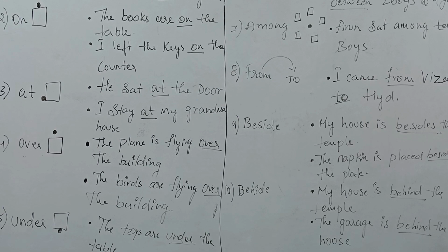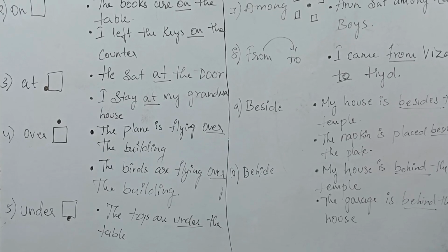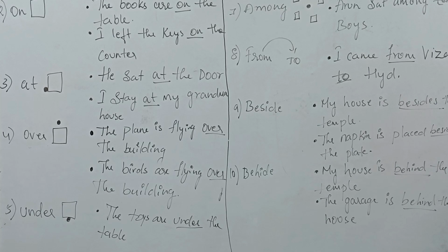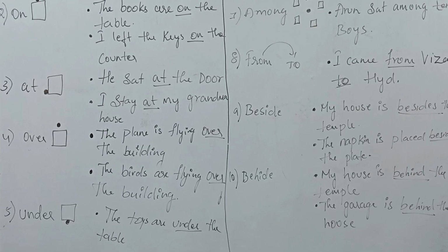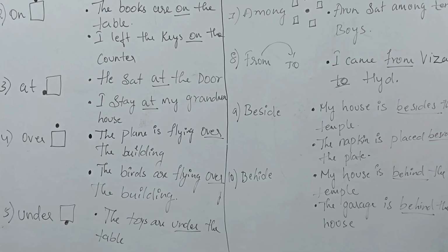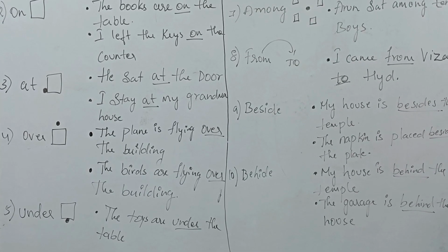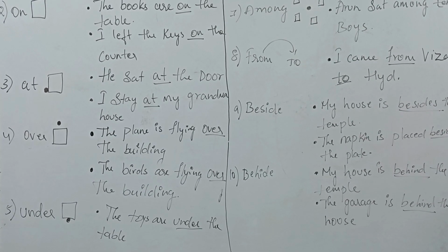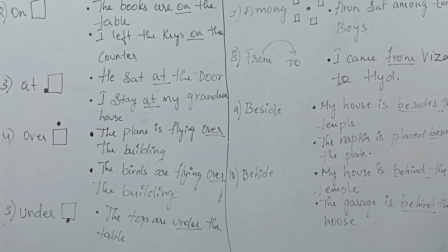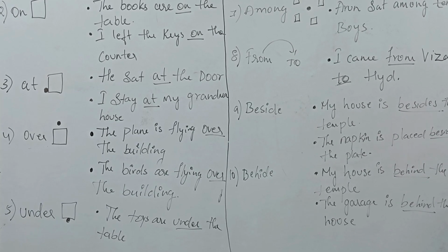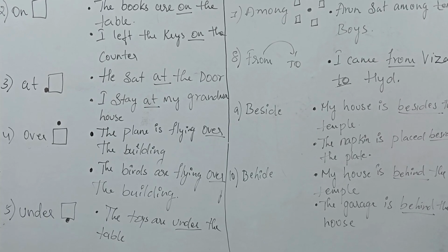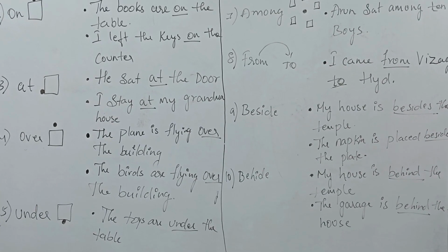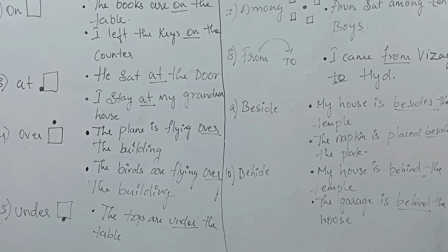And the next one is under. When you are talking about under, if any object is under something, then we call it under. For example, the toys are under the table, meaning the toys are below the table. So we call it under the table. If you see the pictures I have given on the board, you can understand easily.